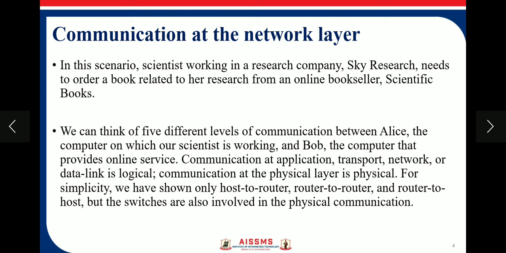Communication at the application, transport, network and data link layers is logical communication, while communication at the physical layer is physical. For simplicity, we have shown host to router, router to router and router to host, but switches are also involved in the physical communication.